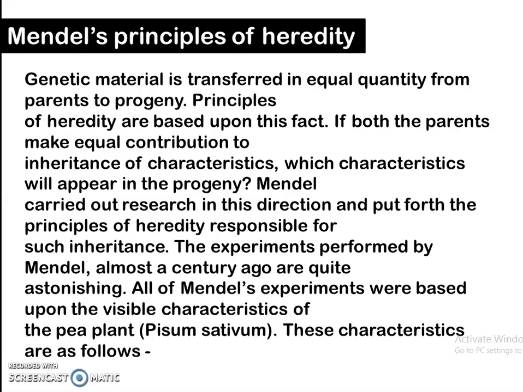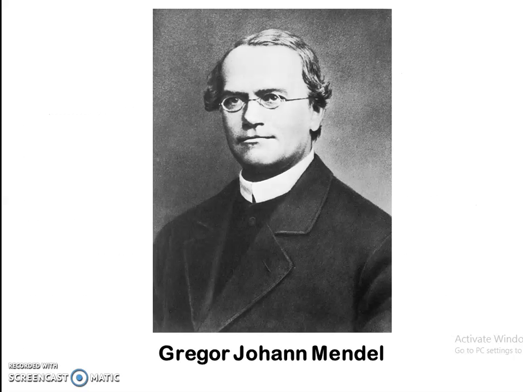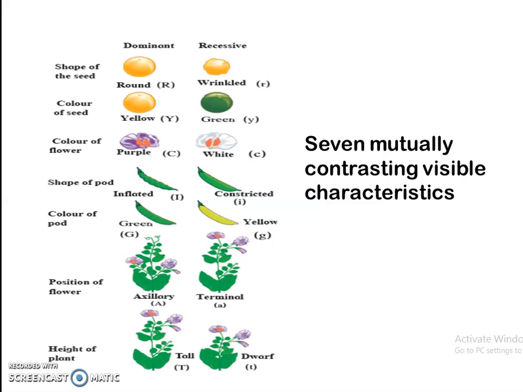All of Mendel's experiments were based upon the visible characteristics of the pea plant, Pisum sativum, and these characteristics chosen by Mendel were as follows. So this is Gregor Johann Mendel. Let us see the 7 mutually contrasting visible characteristics of the pea plant.